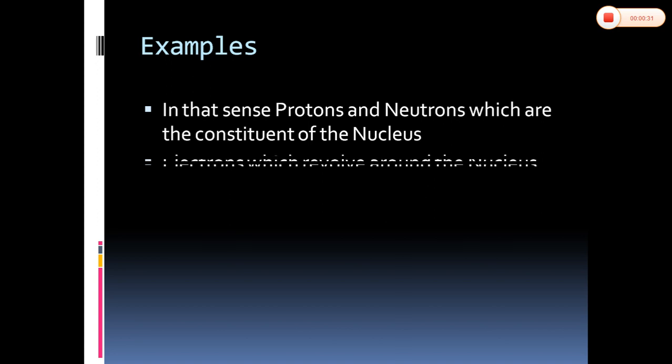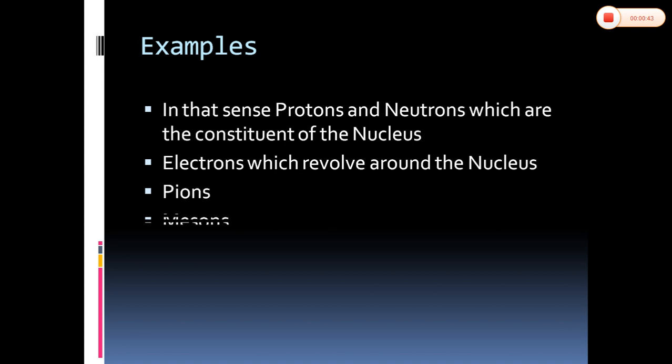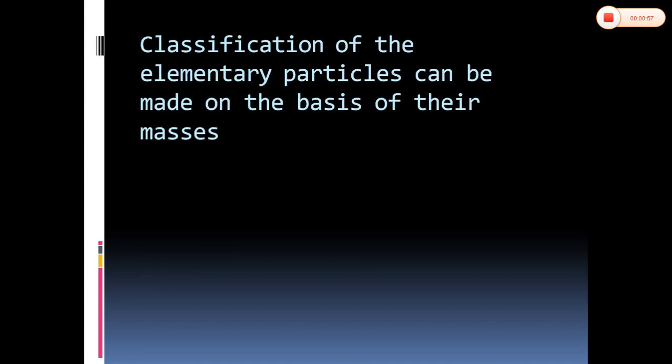Examples are protons, neutrons, electrons, pions, muons, and mesons. The protons and neutrons, which are the constituents of the nucleus, and electrons, which revolve around the nucleus, form the building blocks of the nucleus or the atom, and come under elementary particles.